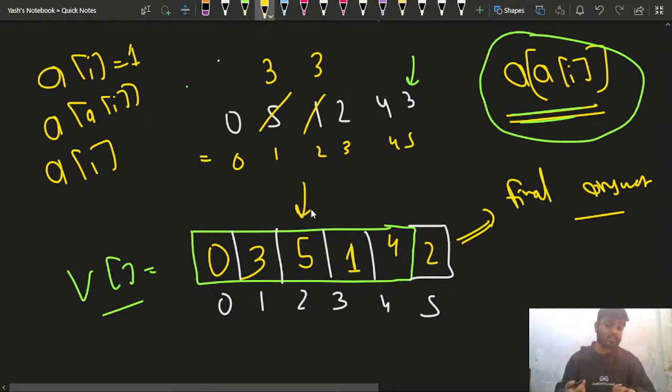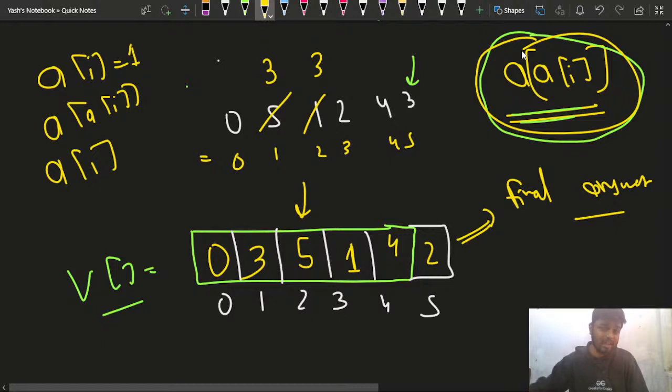So that is why I am using extra space, so that I can initialize every element like this. I can make the new element updated to a of I. If I did the overwriting in the same array, 3 and 3 will occur multiple number of times and 5 will get lost, right?